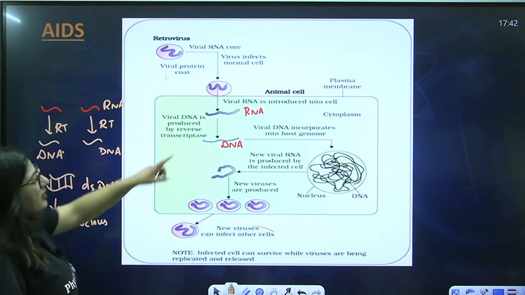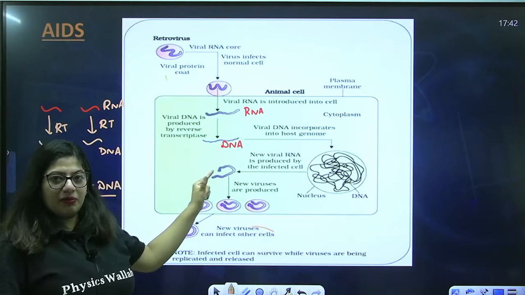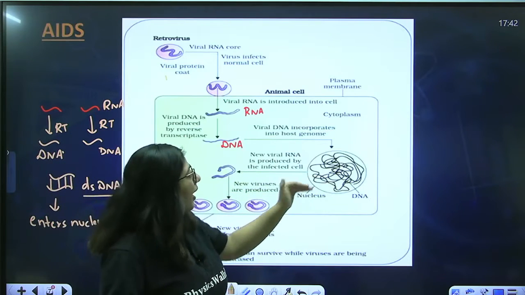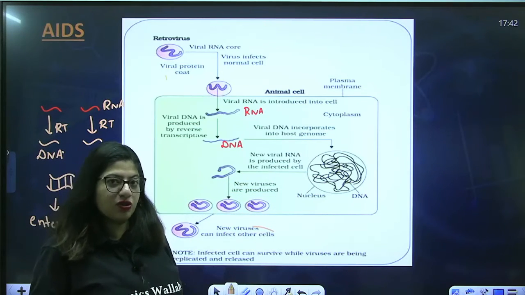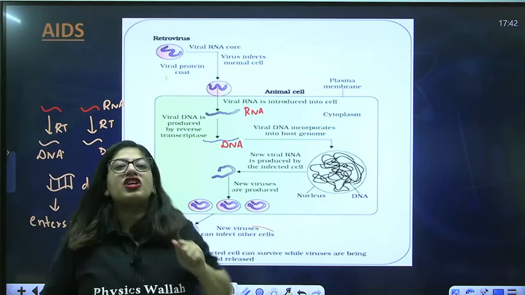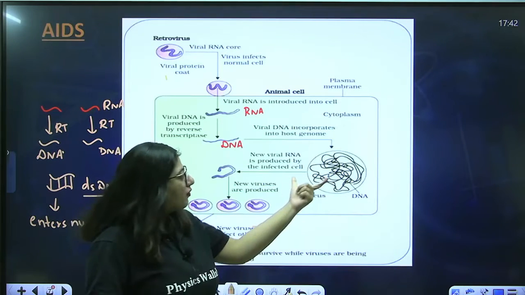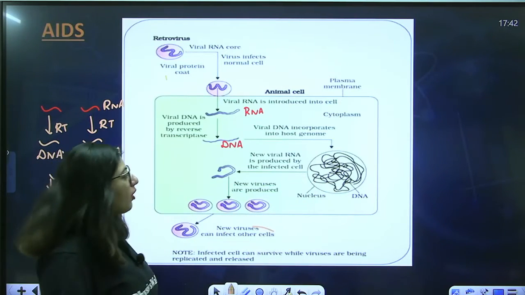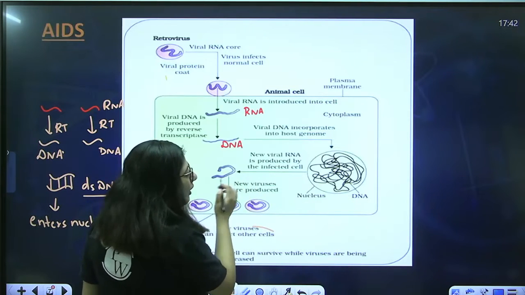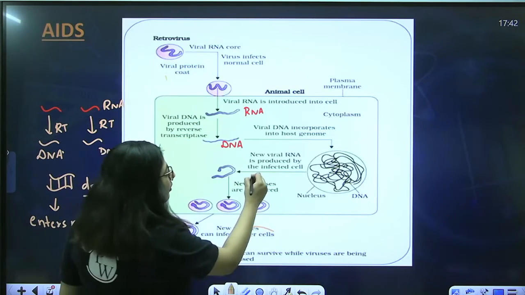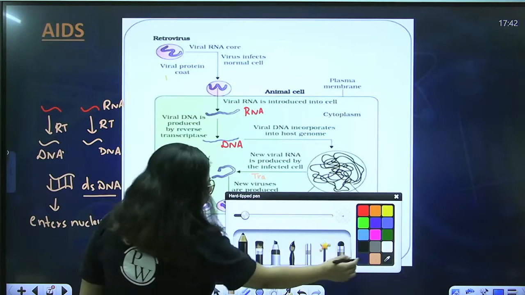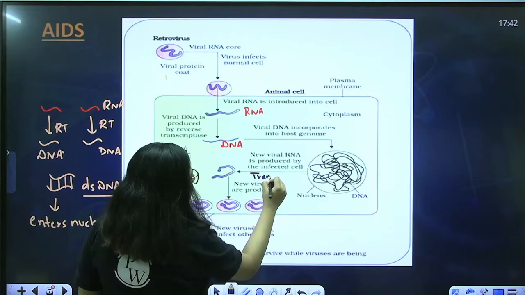Okay, so the virus sends RNA, RNA forms DNA, DNA becomes double-stranded. Now, it will incorporate into the host genome. Now, it has hijacked the host genome. After it has hijacked the host genome, what will happen? It will again undergo replication and transcription. What will happen here? Transcription.